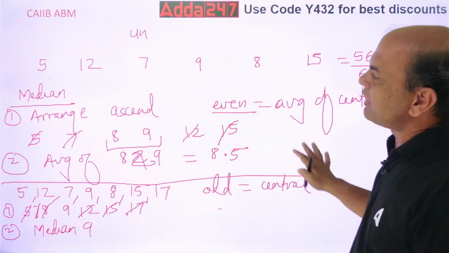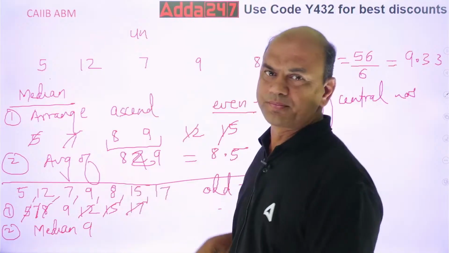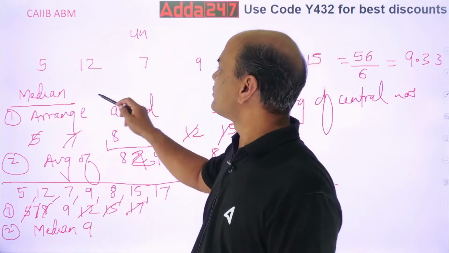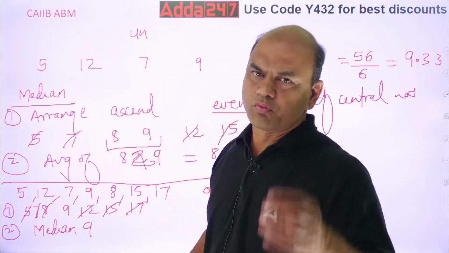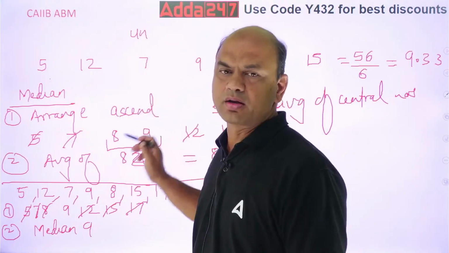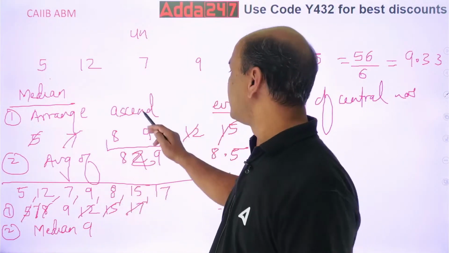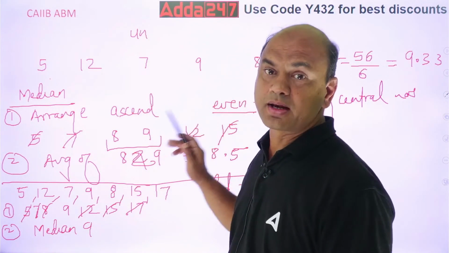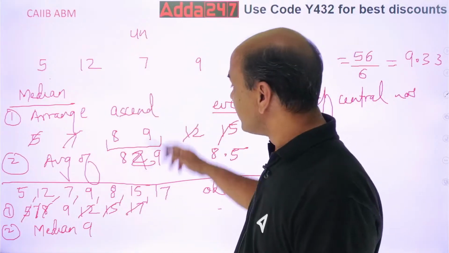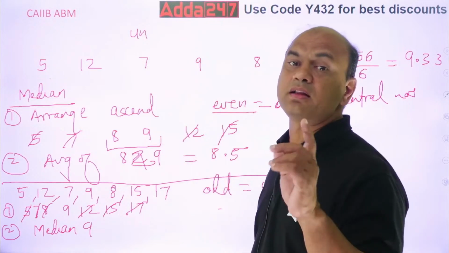Now this is one I have taken additionally. Find the median. This also comes for 1 mark. Median means what? See, these numbers are given. First thing you have to do in median is arrange them in serial order. It can be ascending, it can be descending, anything. But arrange them in serial order. Once you arrange them, then find the central number.